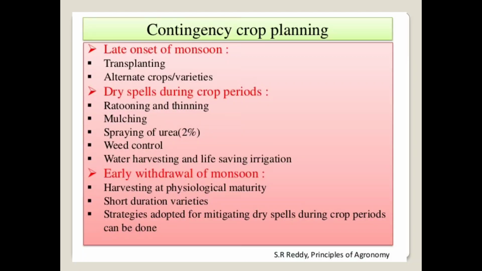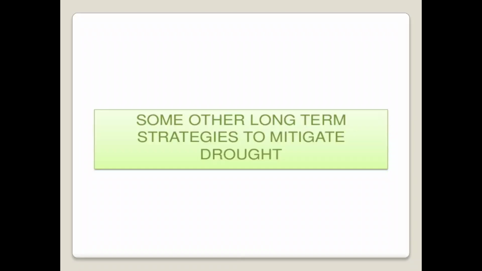Then next one, the early withdrawal of the monsoon. If there is an early withdrawal of monsoon, that means the rain stops early. During that condition, the harvesting of the crop is carried out at the physiological maturity stage. Then short duration varieties are selected, and they are also harvested early during the early withdrawal of the monsoon. The strategies adopted for mitigating the dry spell during the crop period can also be done to minimize the moisture stress condition or the drought condition.